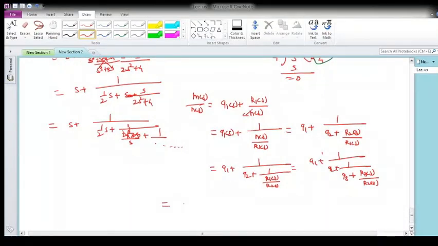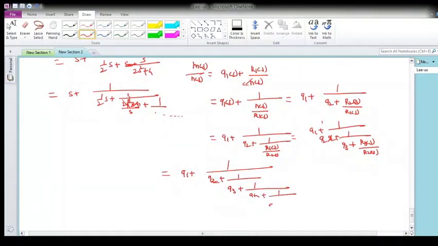Again you invert it, so it will be q1 plus 1 over q2, plus 1 by q3, plus again you invert it, so it will be 1 by q4, plus 1 by q5. This way you will get all the quotients and you check if they are positive or negative. This is called the continued fraction expansion, till you get 0. And if you observe that q1, q2, q3, q4 are all positive, then the polynomial is Hurwitz.